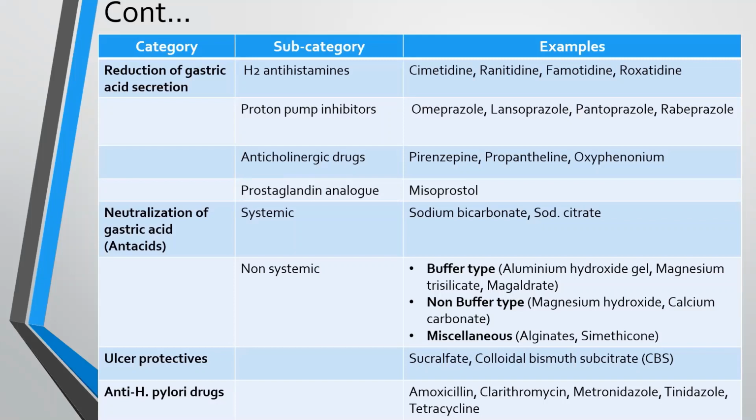The drugs used as ulcer protectives are sucralfate and colloidal bismuth subcitrate, also known as CBS. Anti-H. pylori drugs include amoxicillin, clarithromycin, metronidazole, tinidazole, and tetracycline.